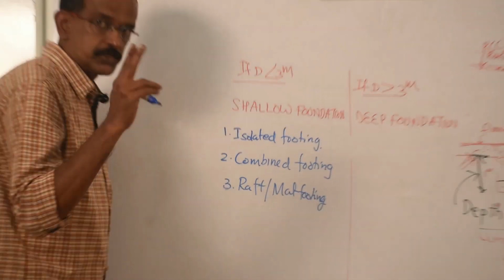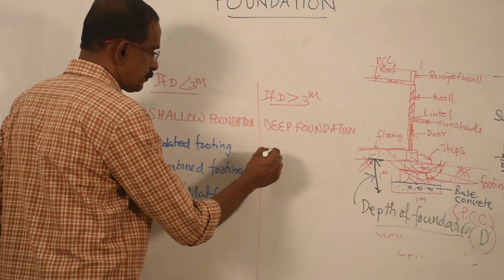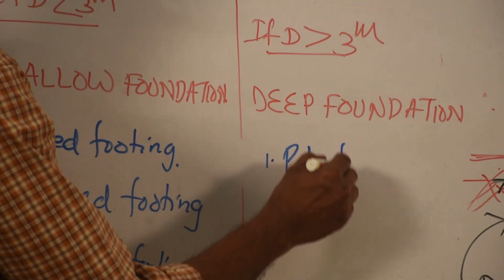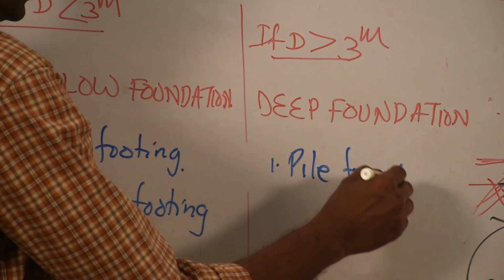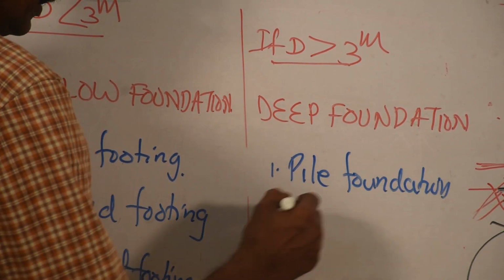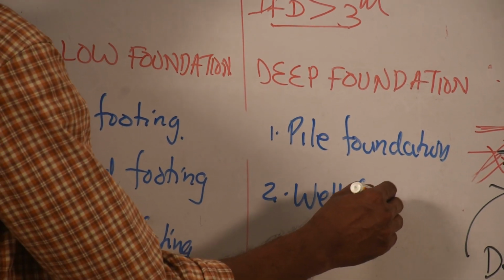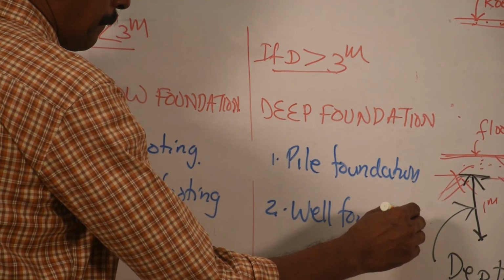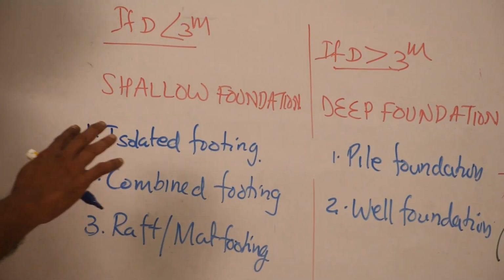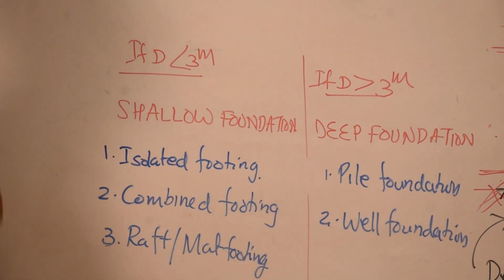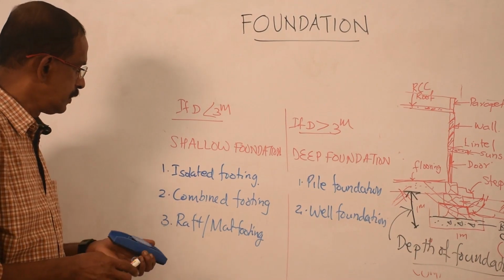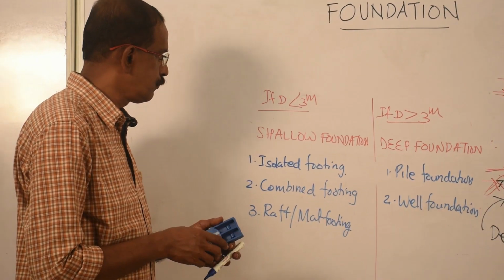Okay, under deep foundation there are two types. The first one is pile foundation, and the second one is well foundation. So this is the classification of foundation based on the depth of the foundation. Now we will see one by one. The first one, that is shallow foundation.